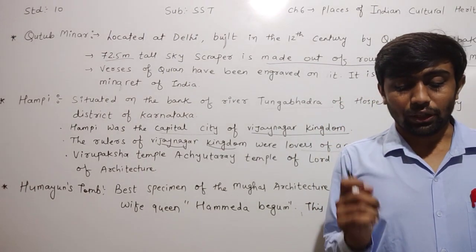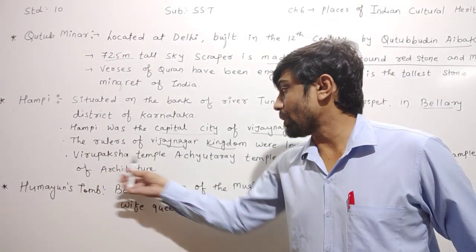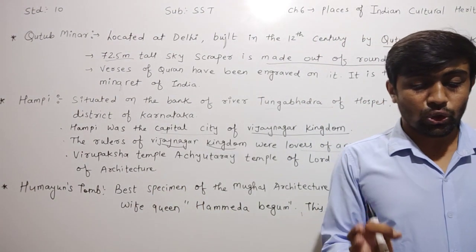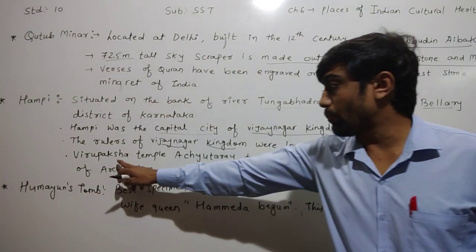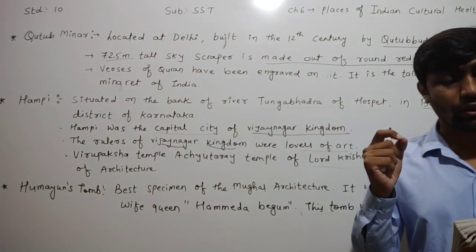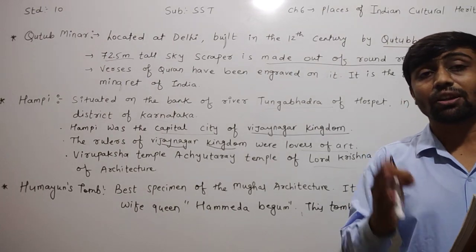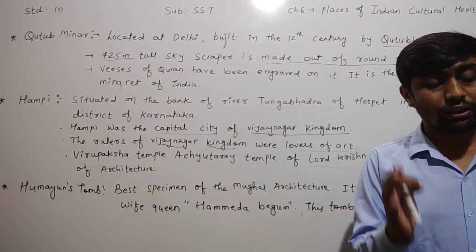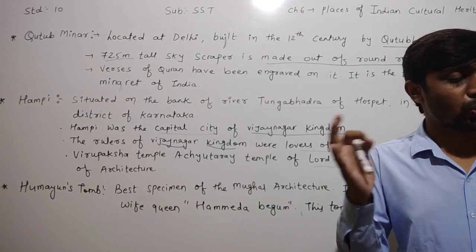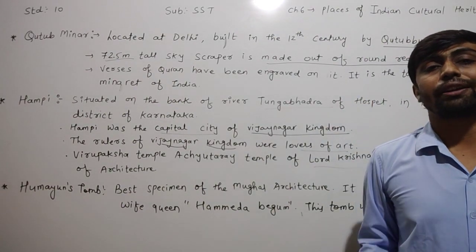Similarly, they have also given the Virupaksha temple. The Virupaksha temple and the Achyutaraya temple of Lord Krishna are the best examples of this architecture.